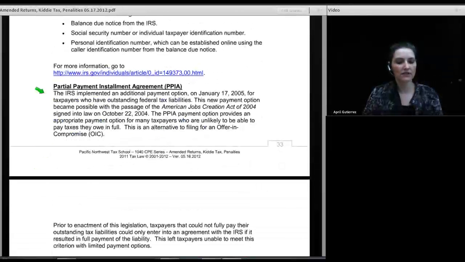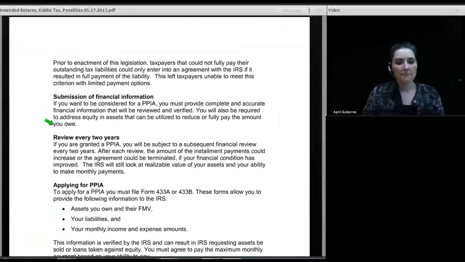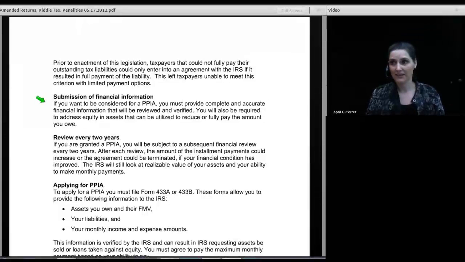There's also something else called a partial payment installment agreement. This particular option became available on January 17, 2005, as a result of the passage of the American Jobs Creation Act. Essentially, what this allows for is a person to say, I can't afford an installment agreement. I don't have the money. I don't have it, and I have no prayer of having it.